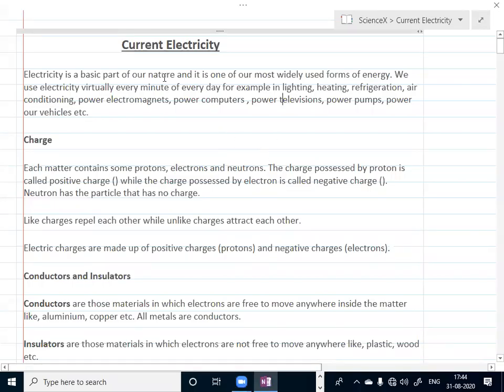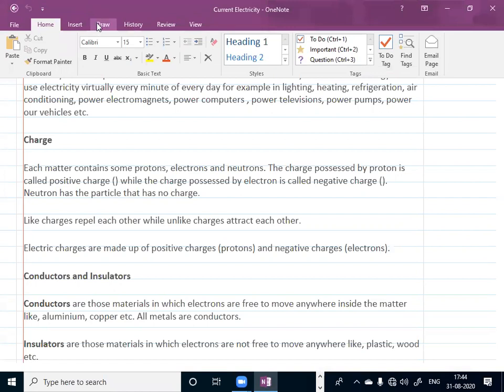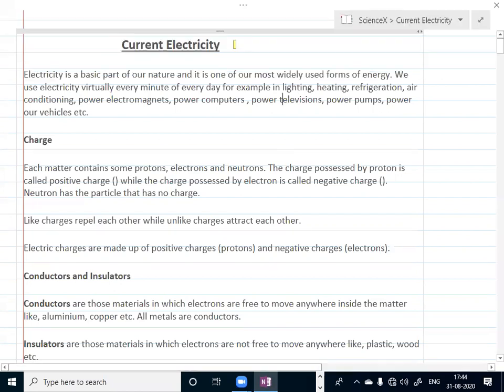Hello students, today we are going to discuss current electricity. This is one of the very important topics. So what is current electricity?